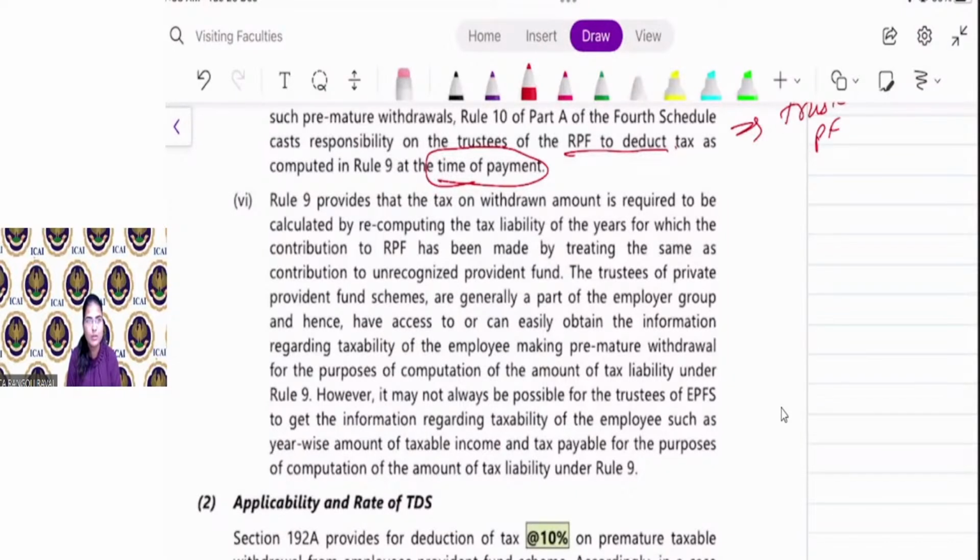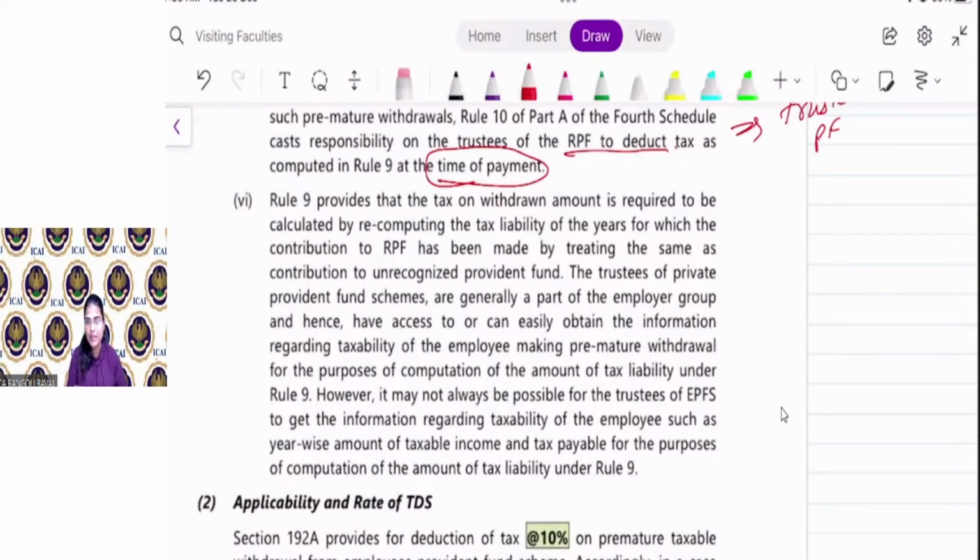For 3 years you claimed the deduction of the employee's provident fund contribution under 80C. Your employer's contribution to the recognized provident fund was exempt up to 12%, right? So all the work you should do is to revise your computation for the past 3 years, and the treatment will be as an unrecognized provident fund. So the employer contribution is taxable. The employee's contribution is not eligible for deduction under Section 80C.